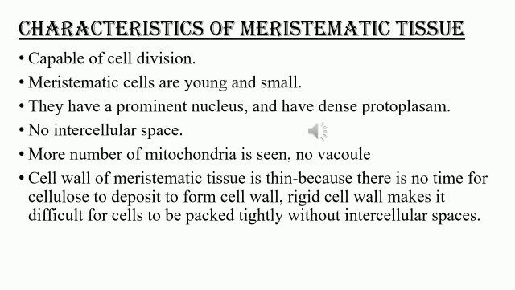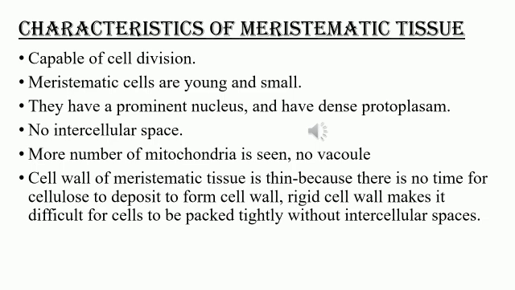Why is there no presence of vacuole? As you all learned, what is the function of vacuole? It is to store water and minerals, that is food content, for a plant. But in meristematic cells, there is no need of vacuole because mitochondria are so necessary to release energy to perform the activity, isn't it? So that is why more mitochondria are seen, but there is no vacuole.